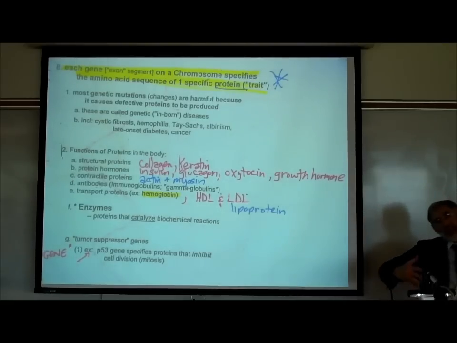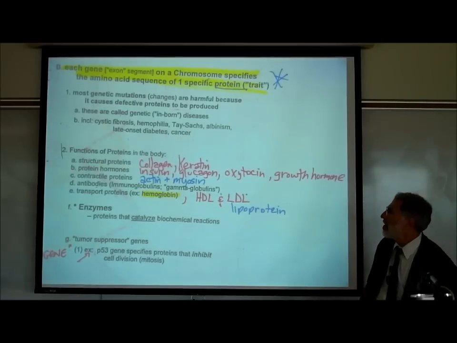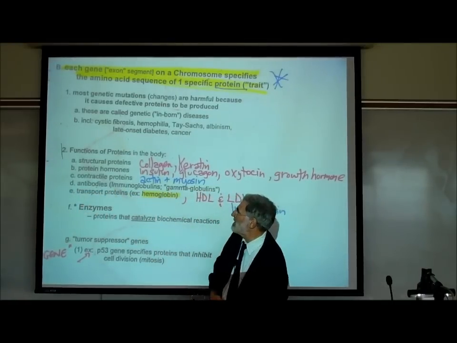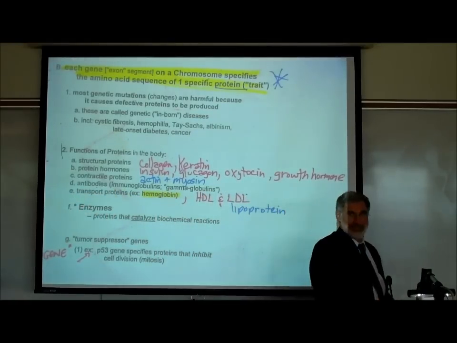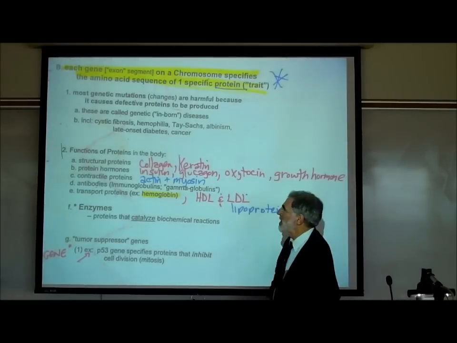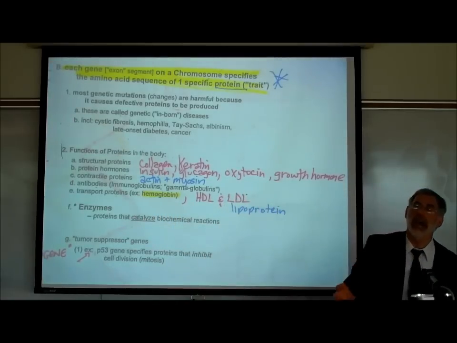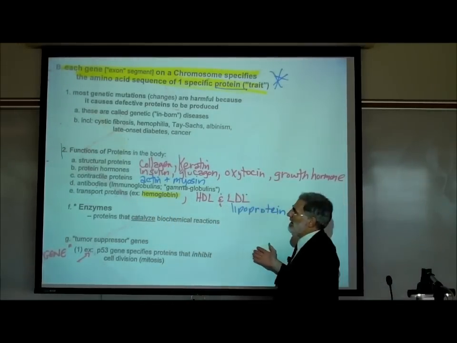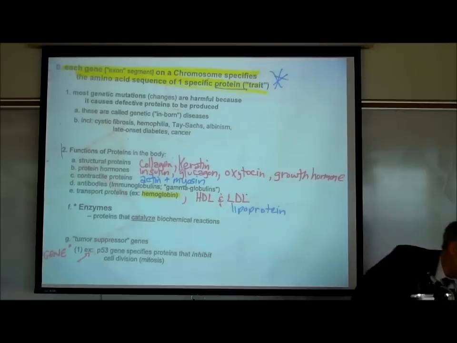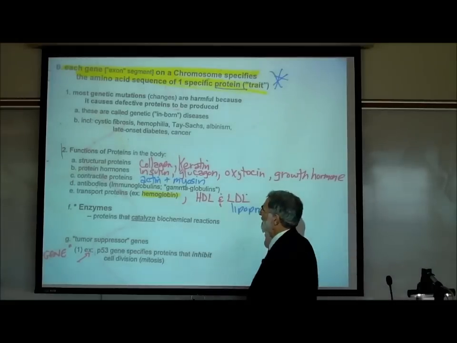We're trying to expand our list of chemical names, because that's what physiology is about. There are proteins related to contraction. You've all had anatomy, and you've learned about actin and myosin in muscle cells. Those are proteins involved in contraction. There are antibody proteins, which in microbiology class are called immunoglobulins. And anytime a chemical has the ending globulin or globin, it means protein, like a globular-shaped protein, like a coiled up slinky. It's a globular shape.